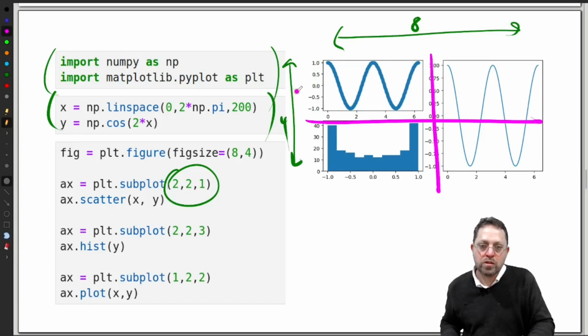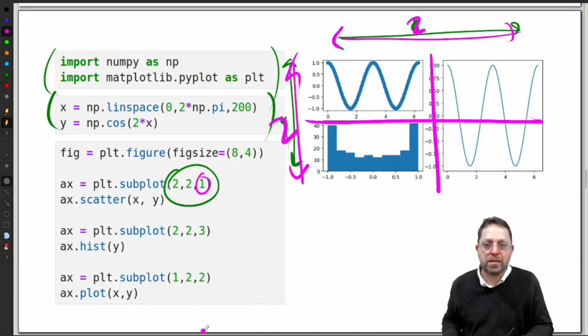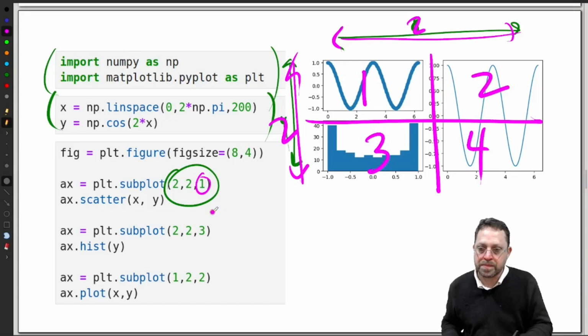So this has 2 rows and 2 columns. And then we're saying we want to place the axis in the first position. And we number these the way we read: 1, 2, 3, 4, from left to right and up to down.